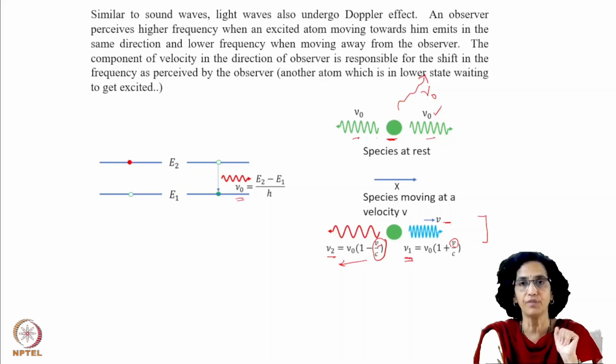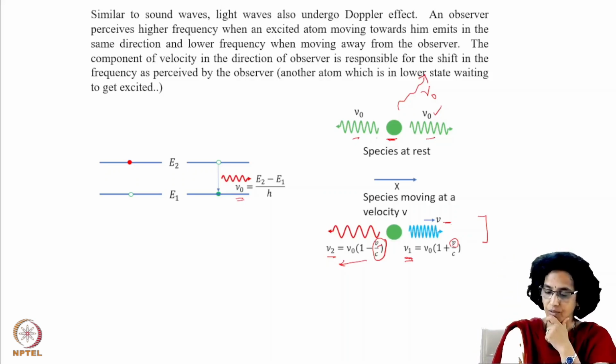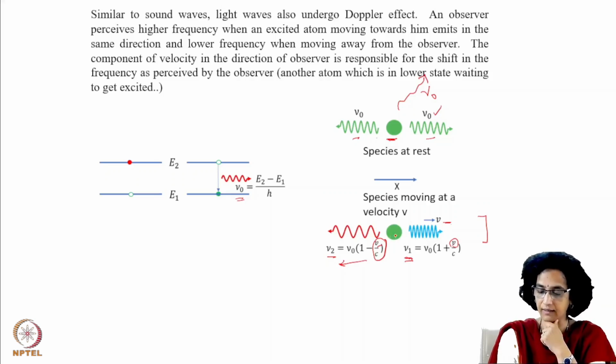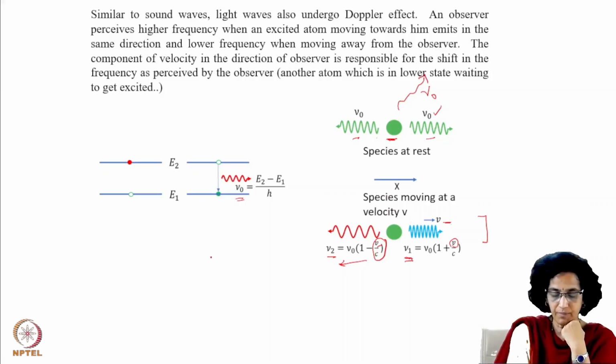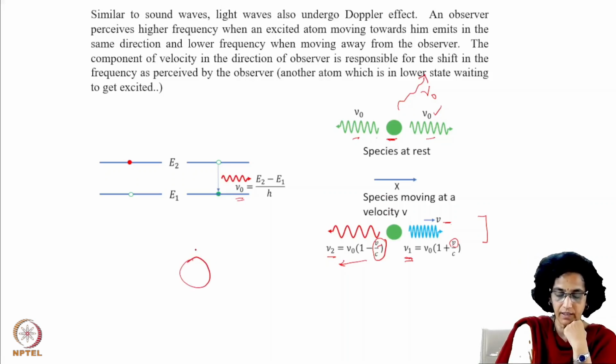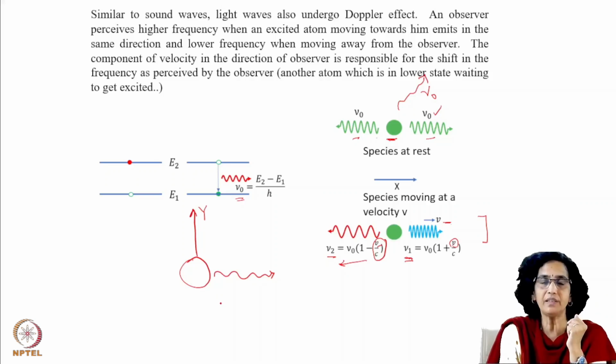the direction of emission. Now, suppose I just ask you that this atom is moving in the y direction. So we have this molecule or atom which is moving in the positive y direction, and it emits a photon in this direction. So then what would be the change?